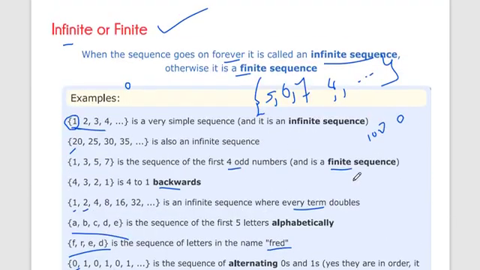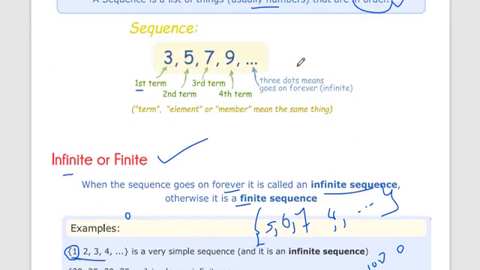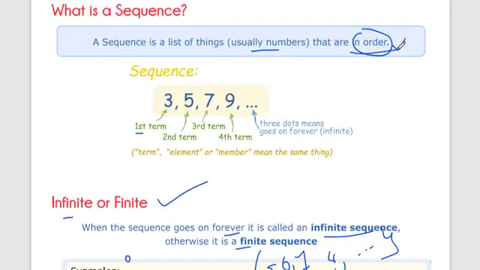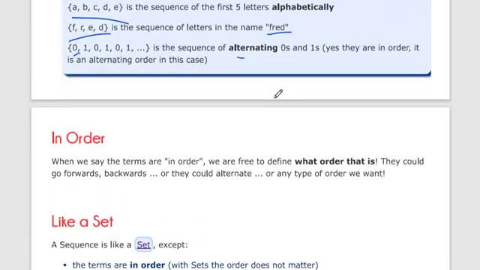Now, in the definition we said that a sequence should be in order. But what is order? How do we find that something is in sequence order? When we say terms in order, we are free to define anything you can work on.